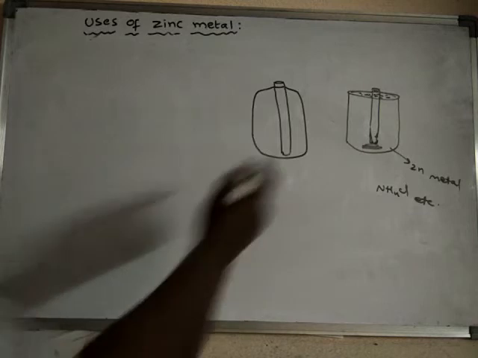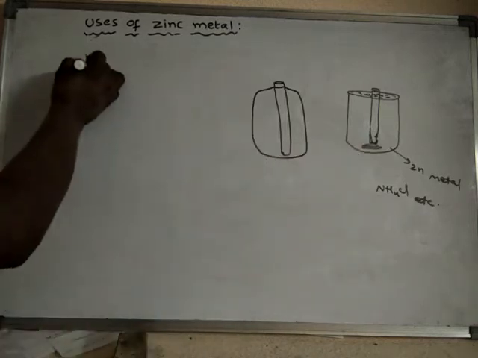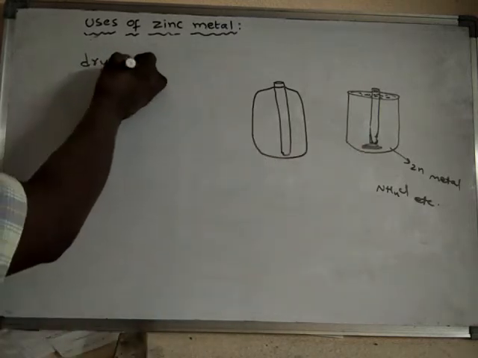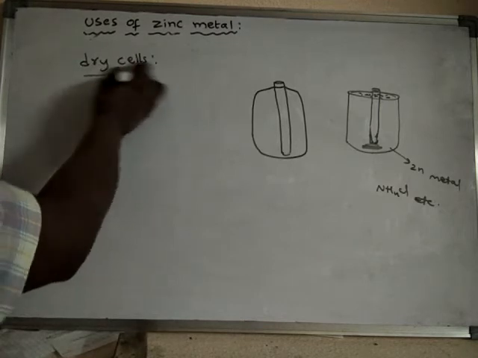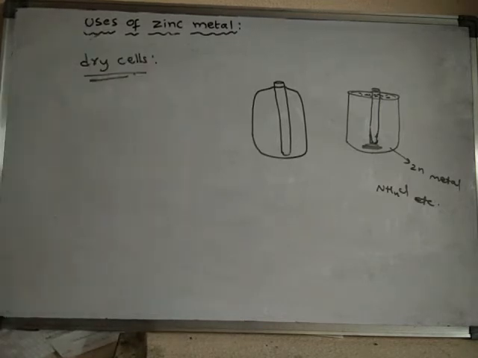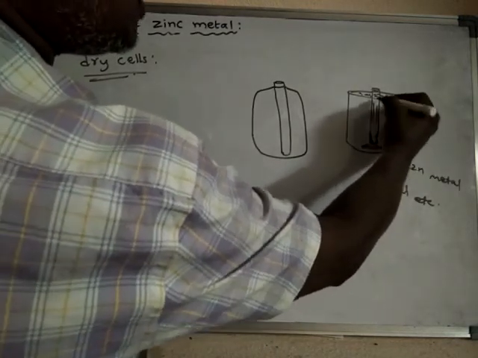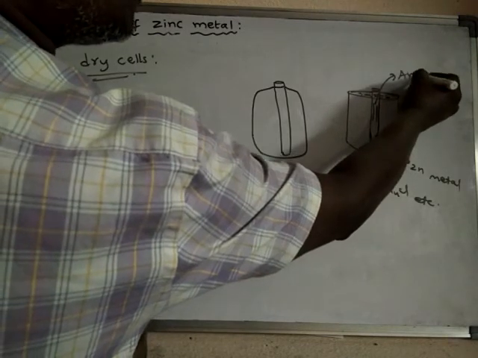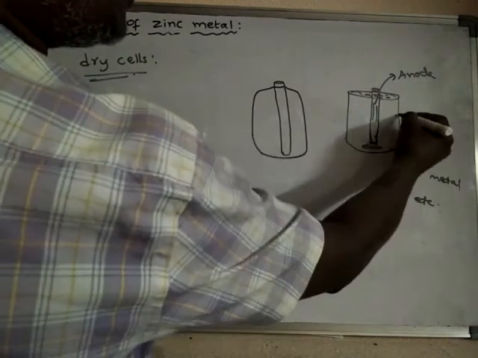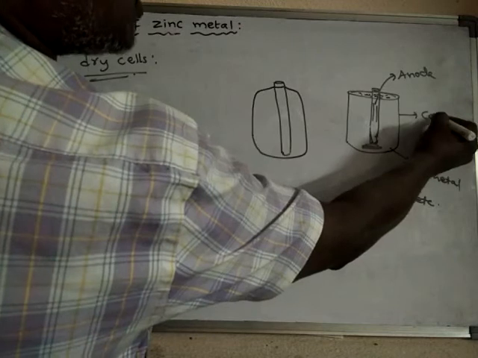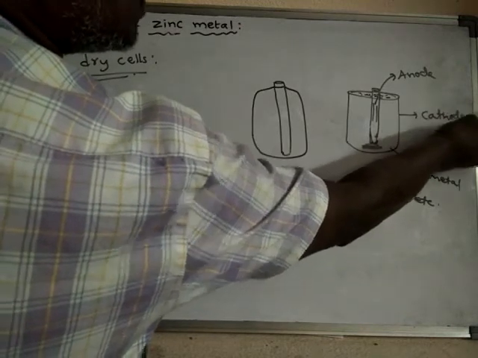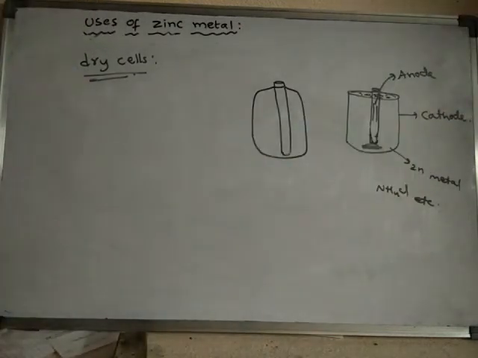The container of the dry cell itself is made up of zinc metal. This is the anode, and the container itself acts as the cathode of the dry cell.